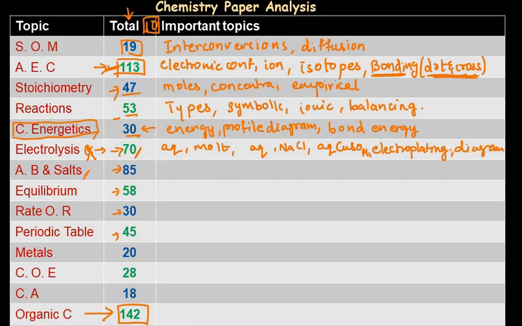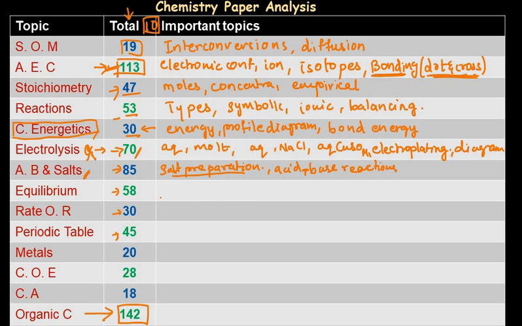Acids, bases and salts, the next topic. Here salt preparation methods, salt preparation steps, I would say, that is very important, and some acid base reactions we should understand. Acid base reactions, these are the important topics we need to understand in acids, bases and salts. I'll say that salt preparation methods are asked many times in a few session papers, so don't ignore this because it's very important.